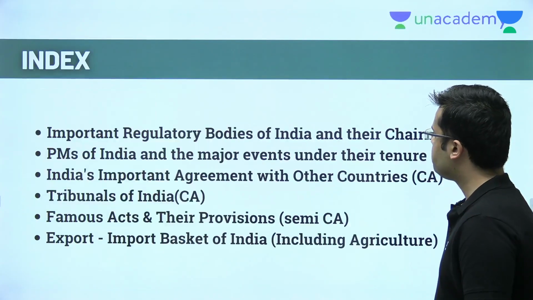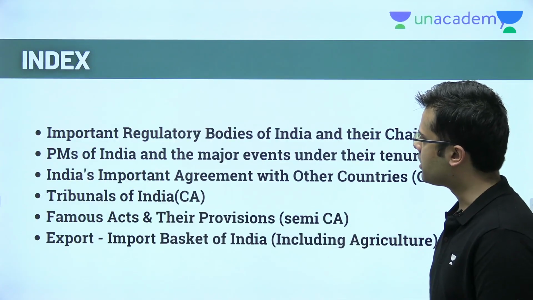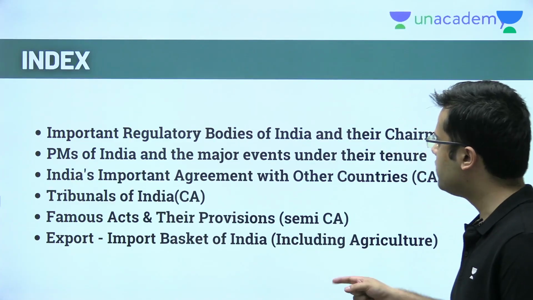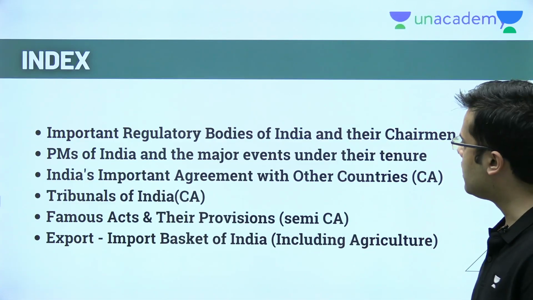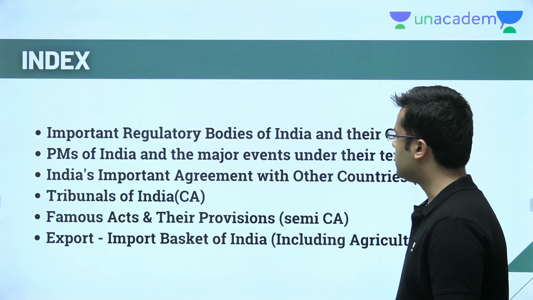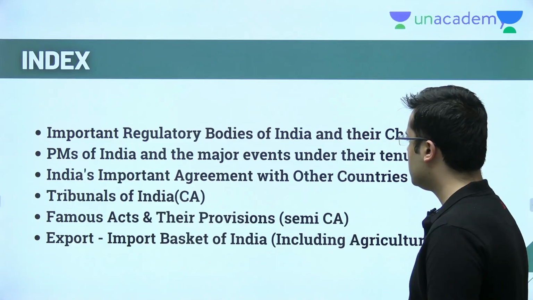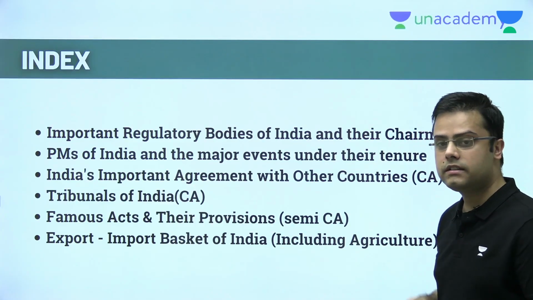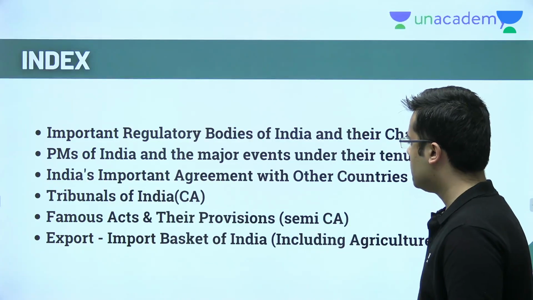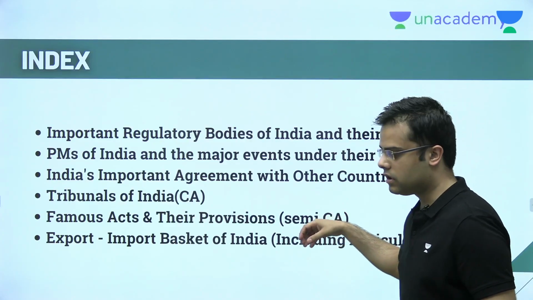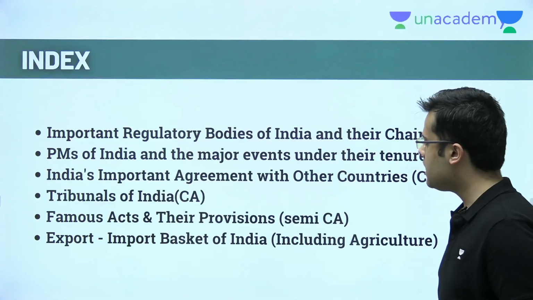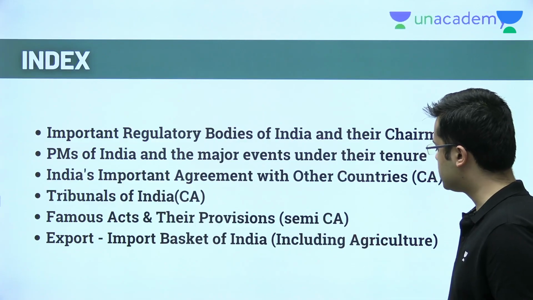So moving forward, this is the crux of the next few slides that I'm going to talk about. One of the things here is the important regulatory bodies that India has and their chairman, then the prime ministers of India and the events under their tenure, then India's important agreements with other countries. I have written CA in the bracket because that means it is more current affairs related. Then tribunals of India, again a little current affairs related. Important acts and their provisions, both historical, that over the years whatever acts we have had, as well as current affairs related, and of course Indian export and import basket including agriculture.